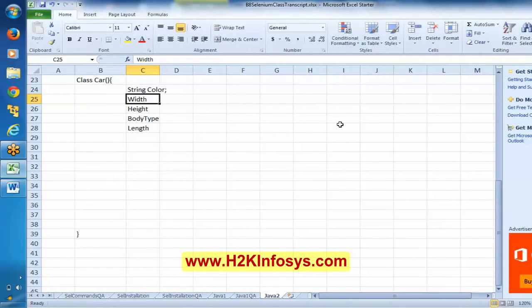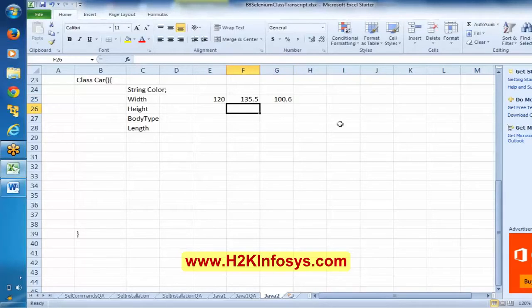Now what is width going to contain? Say we are representing width in terms of centimeters. It may be 120 centimeters, or it might be 135.5 centimeters, or anything like this.